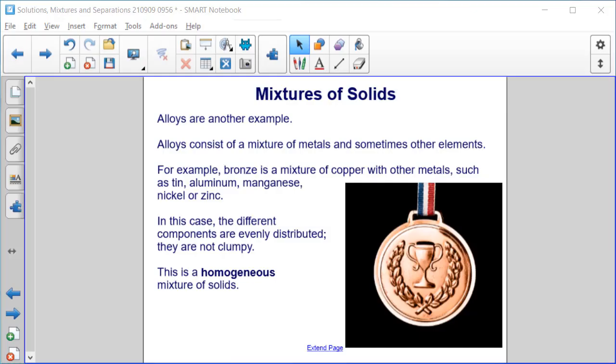Let's contrast that with another example that is a mixture of solids, alloys. Alloys consist of a mixture of metals and sometimes other elements. For example, bronze is a mixture of copper with other metals such as tin, aluminum, manganese, nickel, or zinc. In this case, the different components are evenly distributed throughout. They are not clumpy. This is a homogeneous mixture of solids.